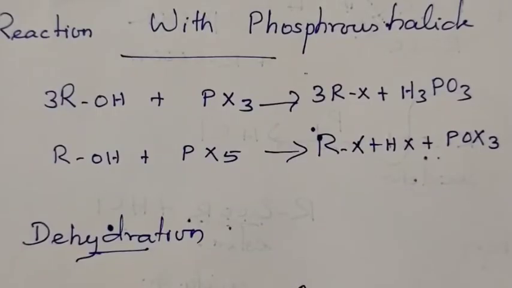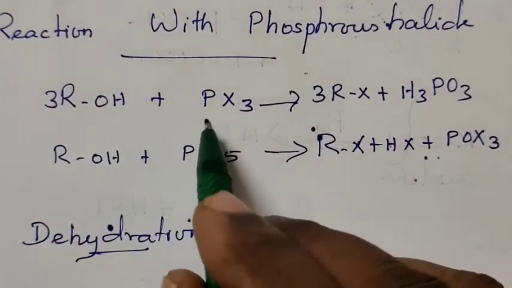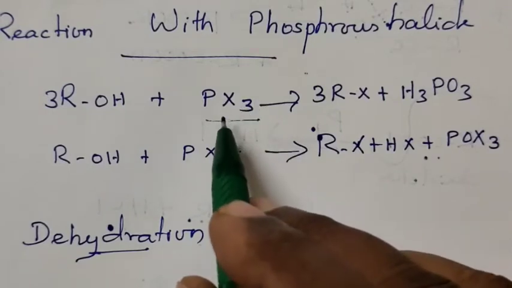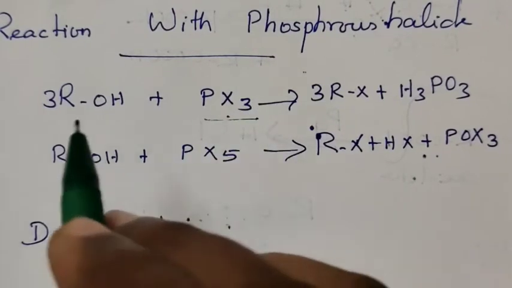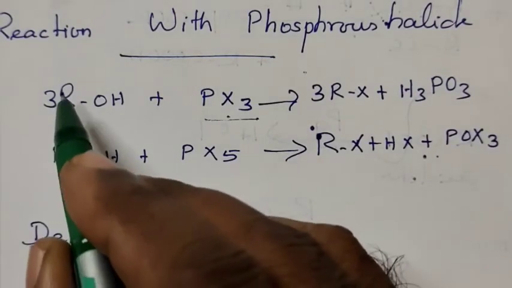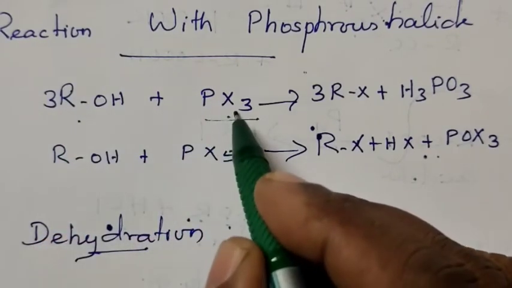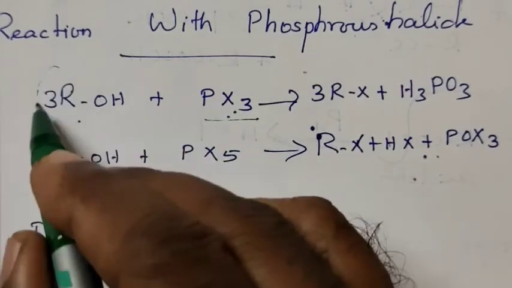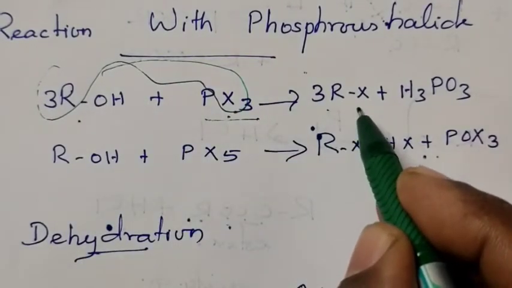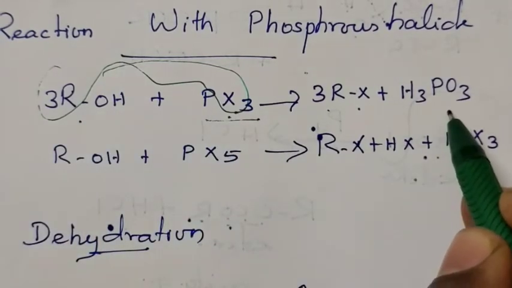Reaction with the phosphorus halide. Alcohol reacts with the phosphorus trihalide. As we studied, 3 molecules of alcohol react. The 3 alkyl groups react with the halogen atoms forming 3RX. The remaining part is H3PO3, that is phosphorus acid.